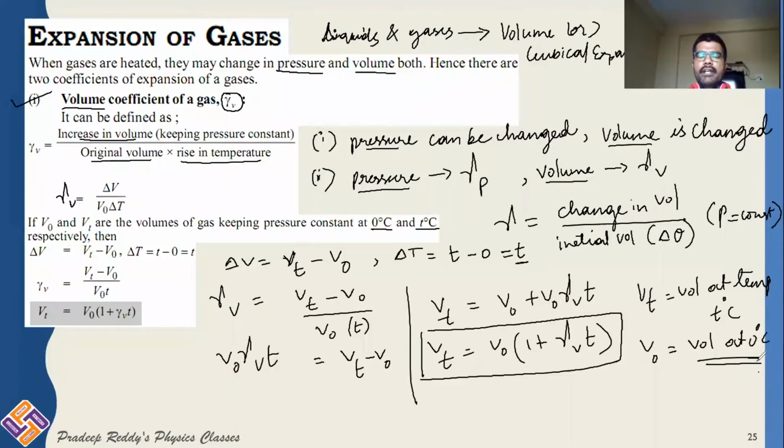This is the way you can find gamma V, the volume coefficient of gas when the pressure of the gas remains constant.